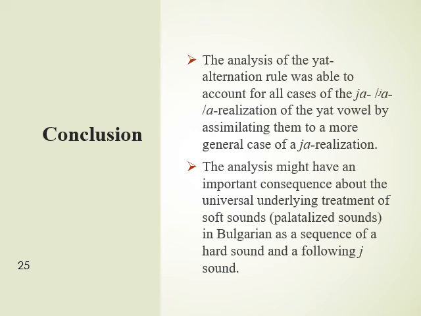The analysis also has an important consequence about the universal underlying treatment of soft sounds in Bulgarian as a sequence of a hard sound and the following ya sound. The final realization of the consonant sound as palatalized is the result of the application of the palatalization rule and the ya deletion rule.